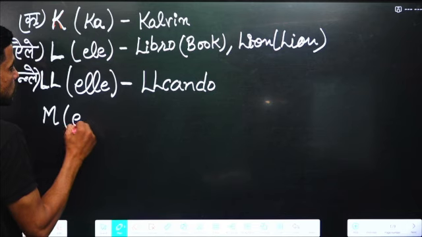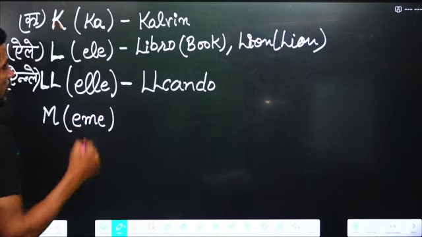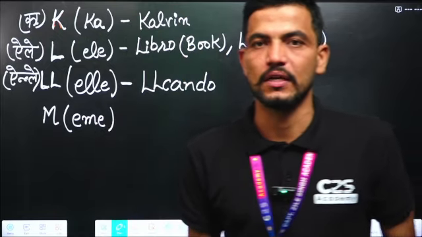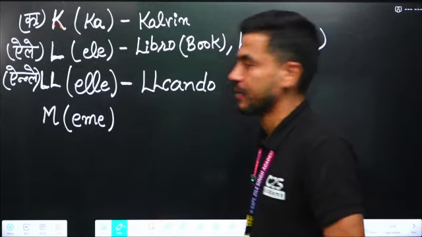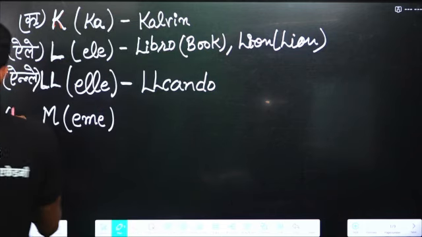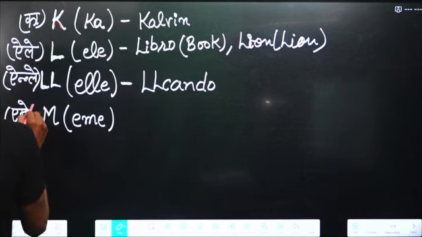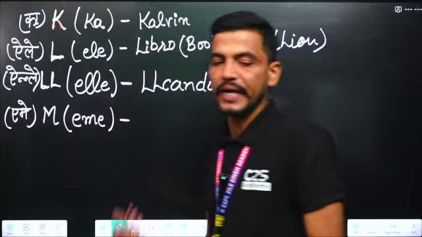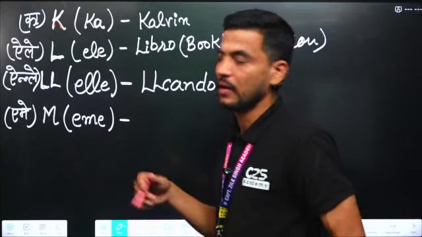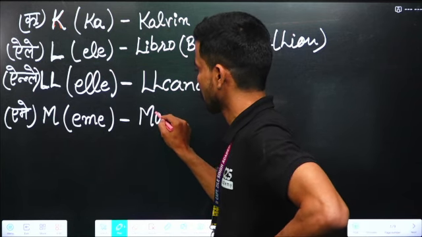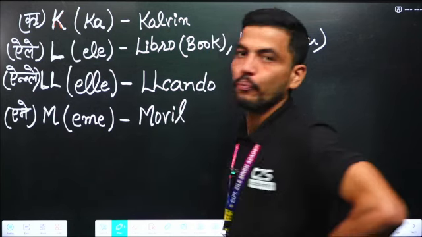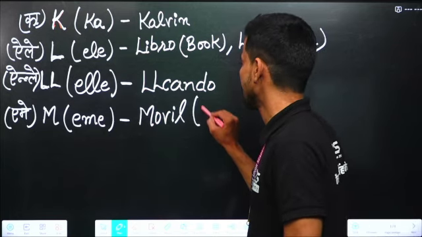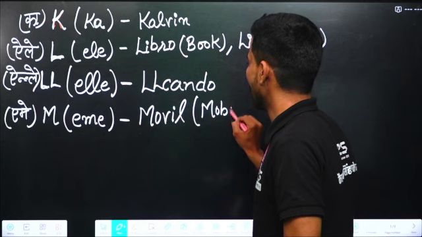M is pronounced as Emme. The pronunciation of M is Emme. Any word with M, for example, móvil. Móvil means mobile.